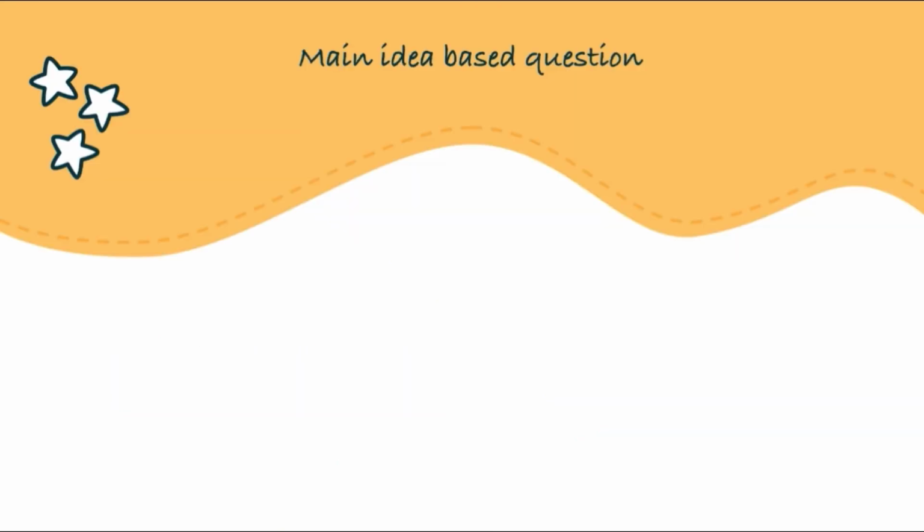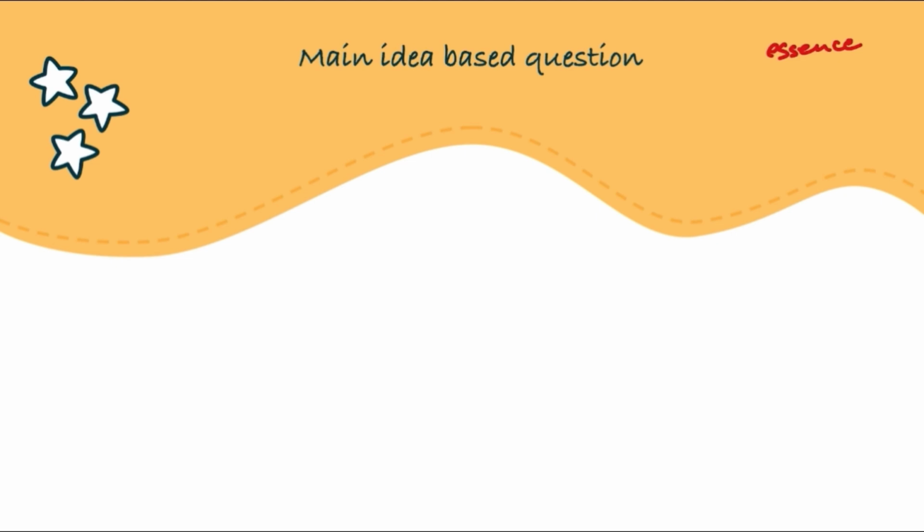So what exactly are main idea based questions? Main idea based questions are the questions that will be formed in various different manners. A lot of different formats can be used to ask for the main idea in reading comprehension. They can ask you what is the essence of this particular passage.